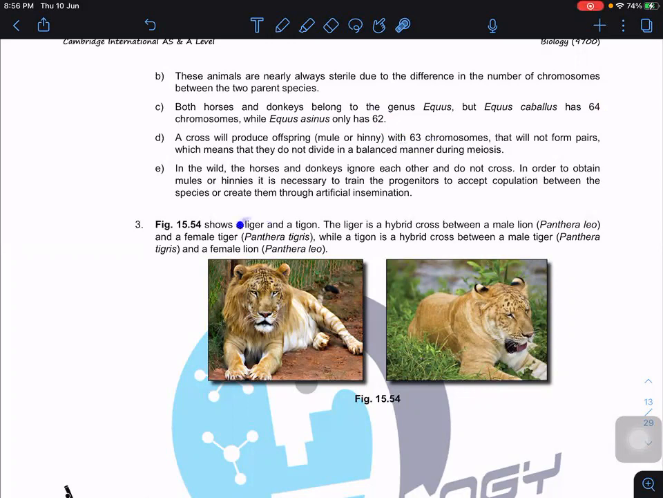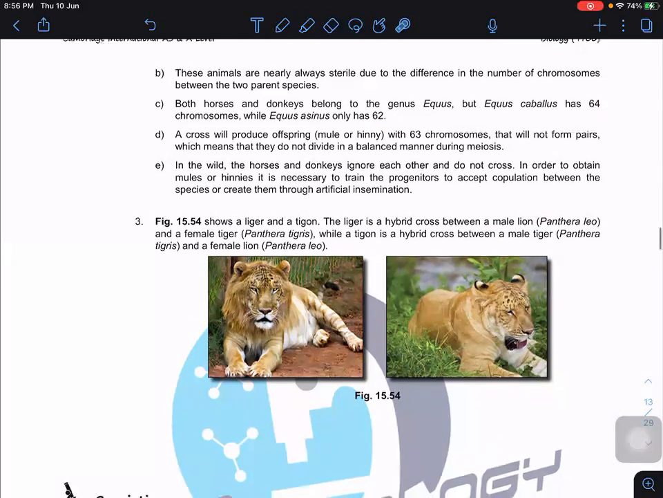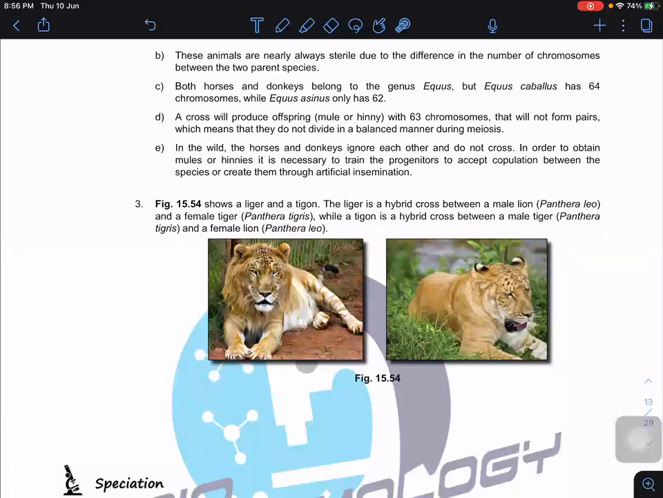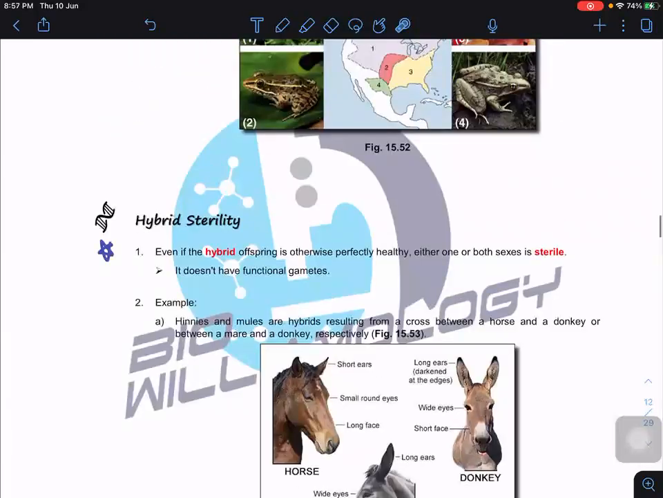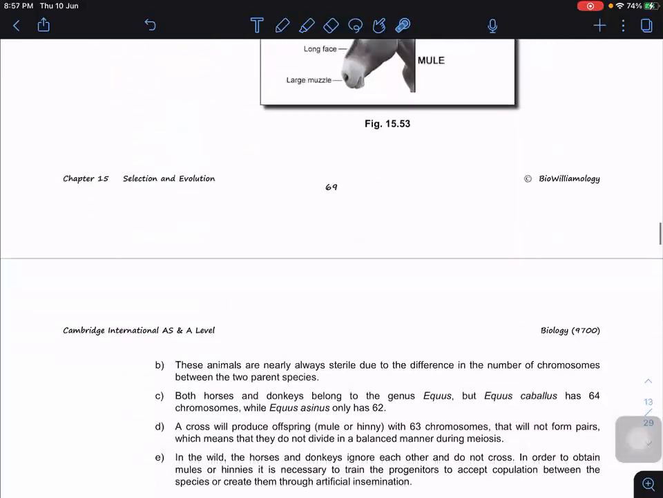Another example is the liger and the tigon. A liger is a hybrid between a male lion and a female tiger, while a tigon is a hybrid cross between a male tiger and a female lion. Both of them are sterile. They can grow perfectly well, but they won't be able to reproduce because they can't form gametes. So by hybrid sterility, the hybrids won't be able to produce gametes, and therefore they are sterile.